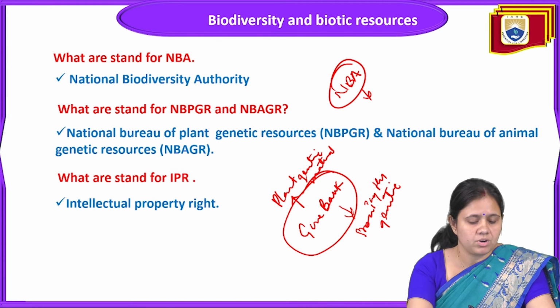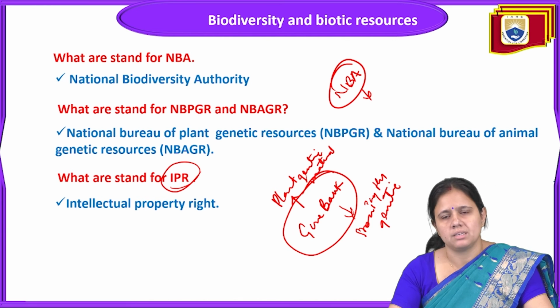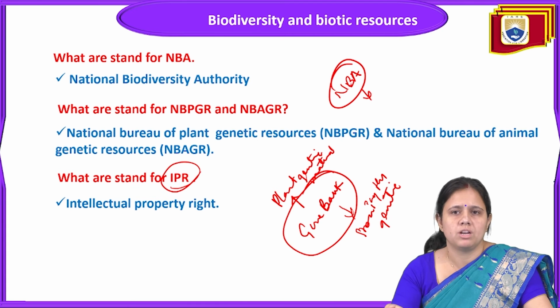Next is the IPR. What does IPR stand for? IPR is intellectual property right. Intellectual property right means a right related to a person who is the owner of that particular property, and it is called IPR.